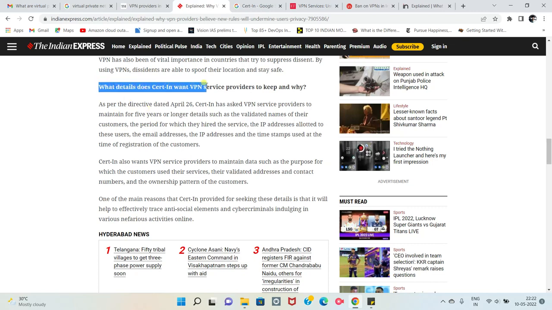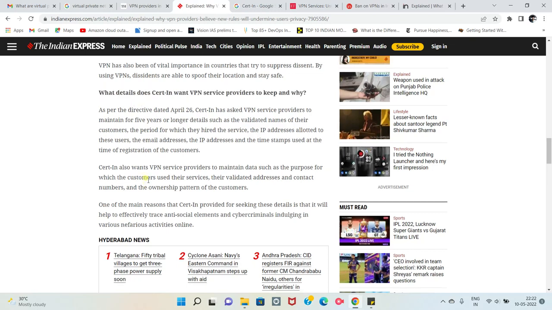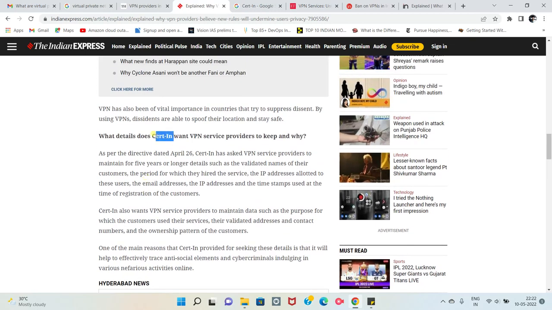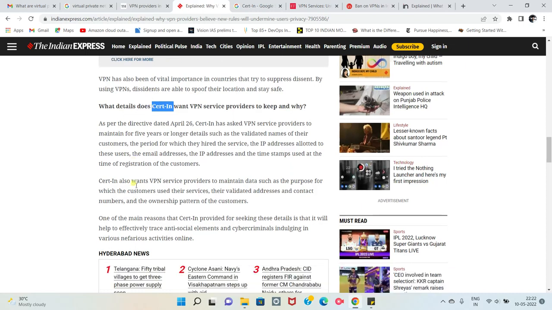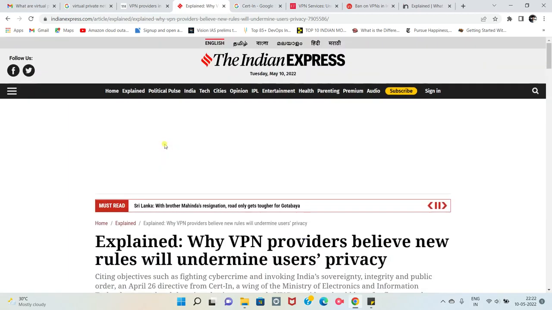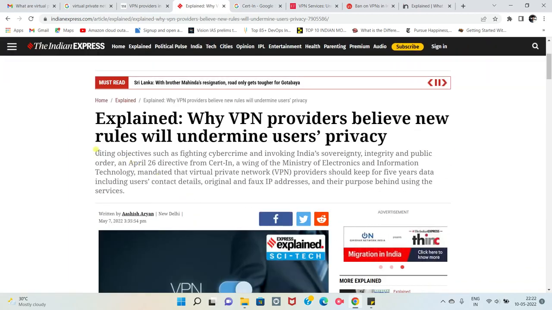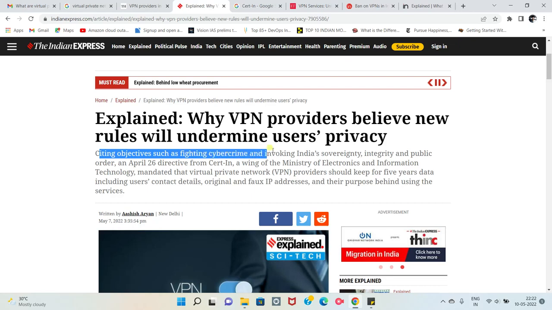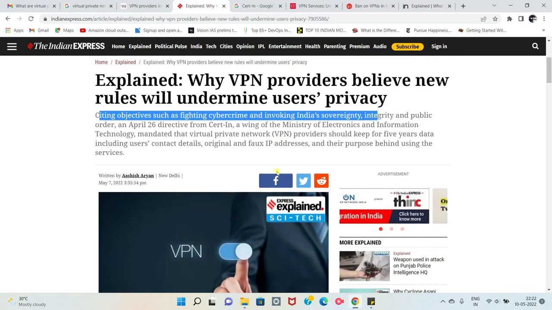And then once I'm done with that, now I'll see what details CERT-In wants VPN security providers to keep and why. So now the issue: what directives did this organization give, what are the directives they mentioned, and why are many industrialists opposing it? Some, setting objectives such as fighting cybercrime and invoking.